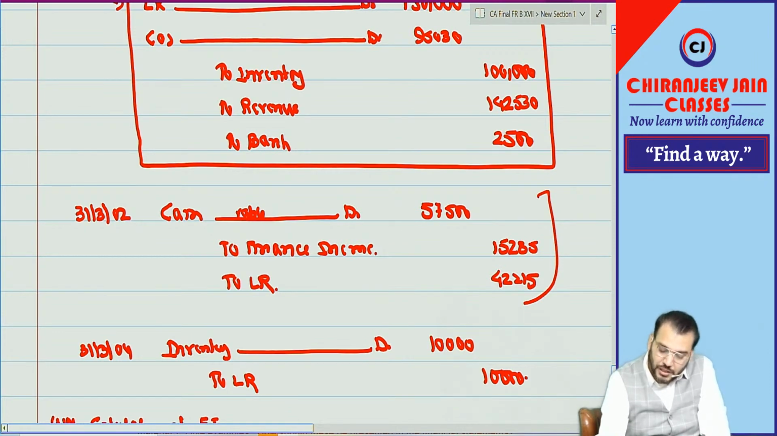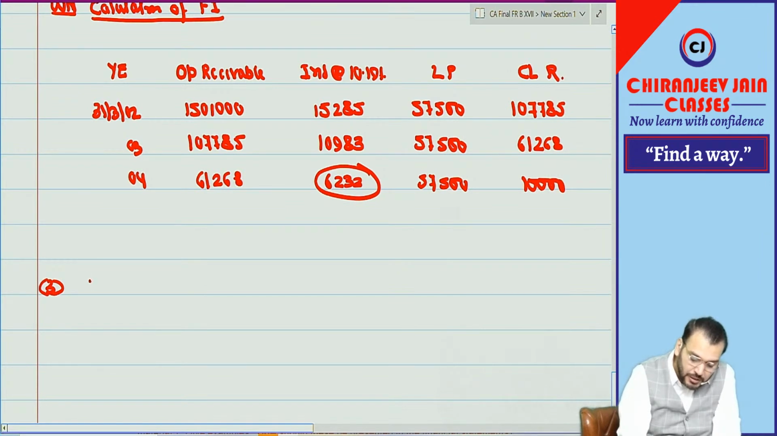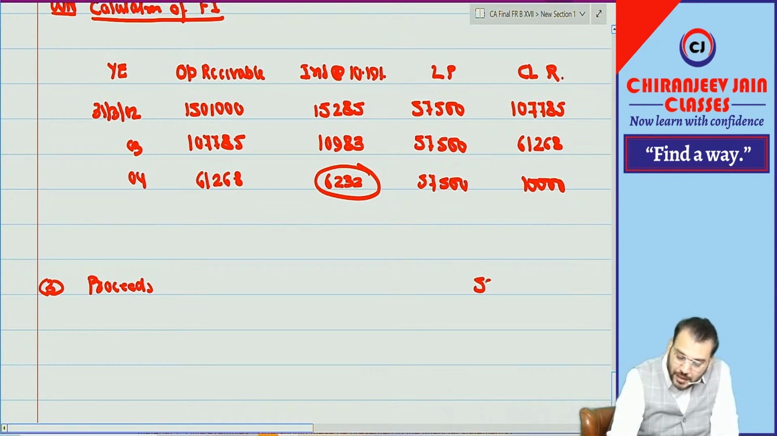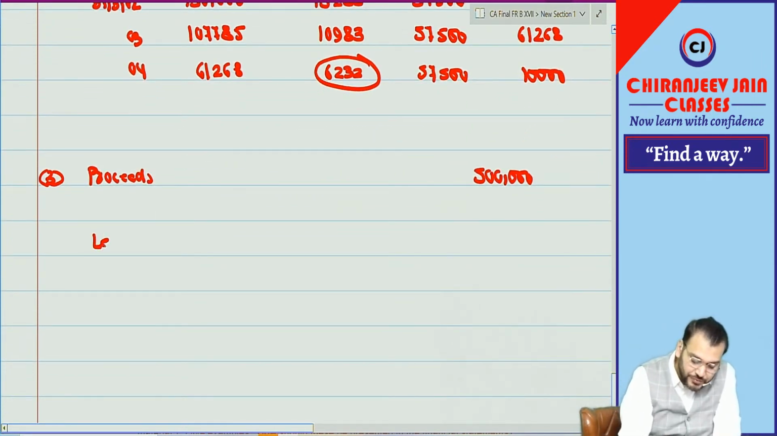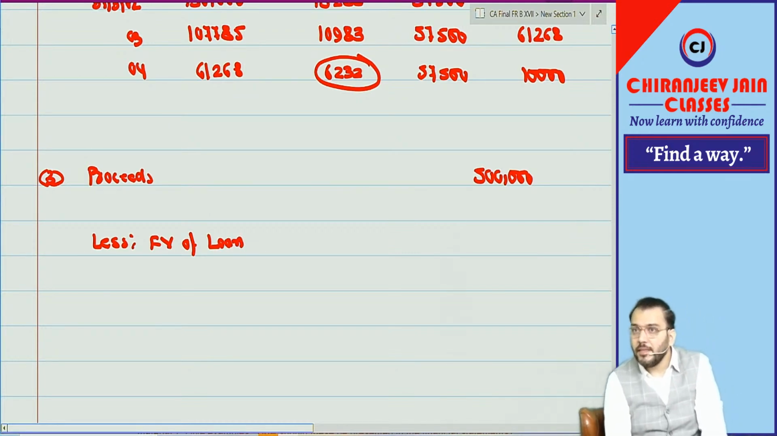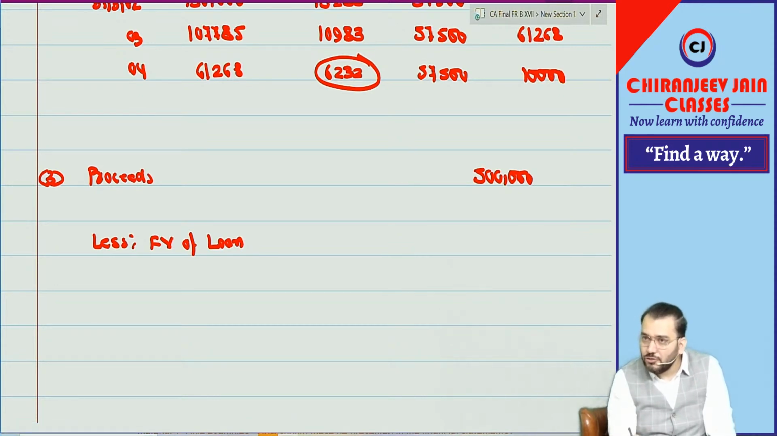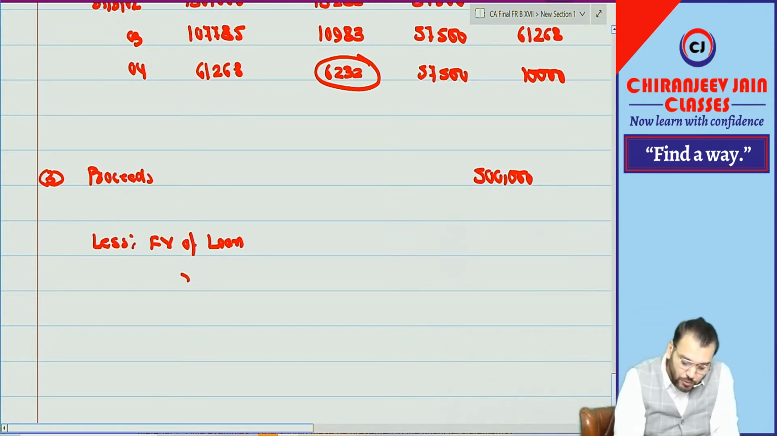What will be the solution? We are doing question number 3. What is the loan proceeds? 5 lakh. From this we will deduct the fair value of the loan. Fair value of the loan will be the present value of contractual cash outflow during 3 years. There is no interest, only the principal amount will be repaid. So fair value of the loan will be 5 lakh